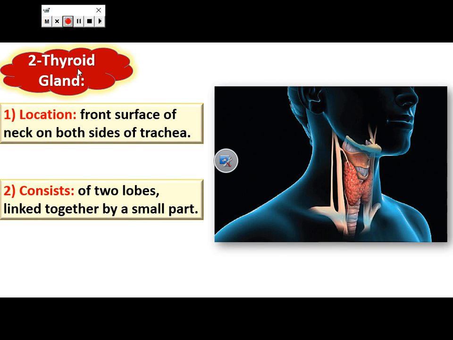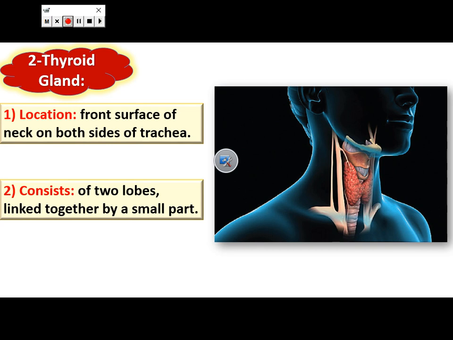Our second gland is called the thyroid gland. The thyroid gland is located in the front surface of the neck, on both sides of the trachea. It consists of two loops connected together by a small part.